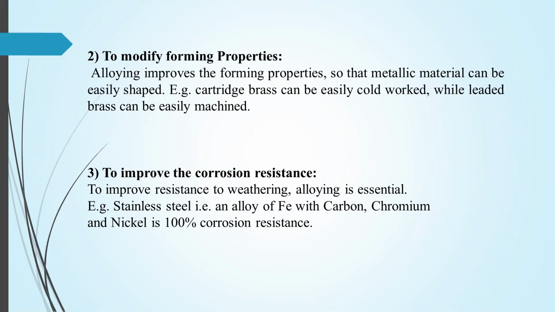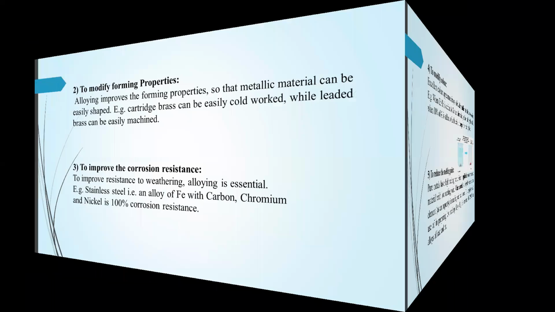The next property that we can alter is corrosion resistance. Means third, to improve the corrosion resistance. To improve resistance to weathering, alloying is essential. For example, stainless steel, that is an alloy of Fe with carbon, chromium and nickel. Stainless steel is an alloy of Fe in which carbon, chromium and nickel are the alloying elements, and this stainless steel is 100% corrosion resistant. Means steel does not get corroded.